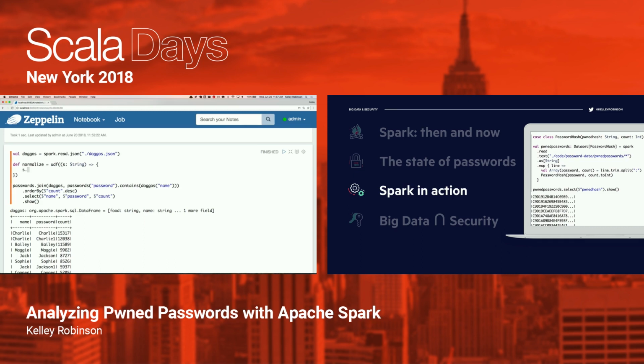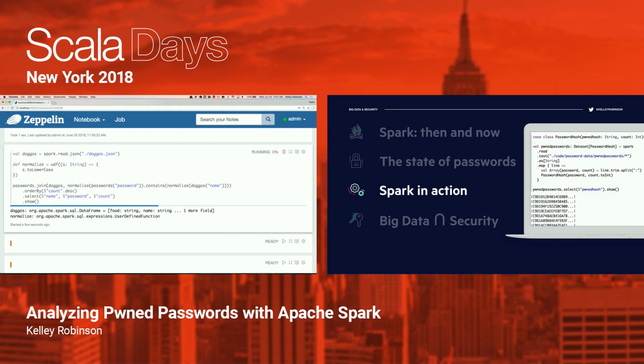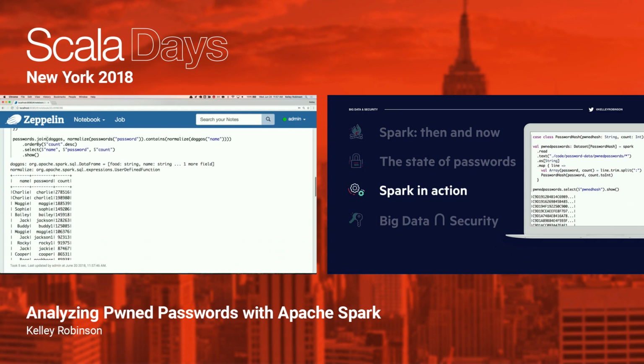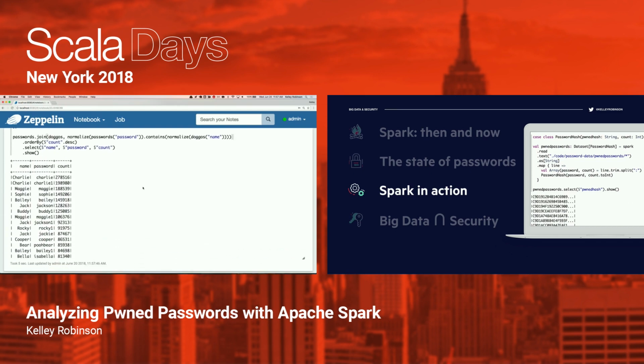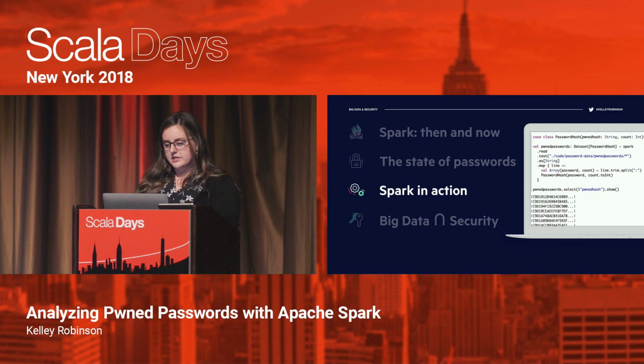And so in our case, we're just going to call toLowerCase on this. And now what we can do is go ahead and say, we'll normalize this password and this name. And then if we run this again, we'll see a lot more data come back because we're starting to look at data that's no longer case sensitive. Once we add that functionality in, all of a sudden the number of owned Charlies in passwords goes up to 278,000 passwords that we've seen. All right, I'm going to stop there and jump back into the presentation. We can wrap it up.